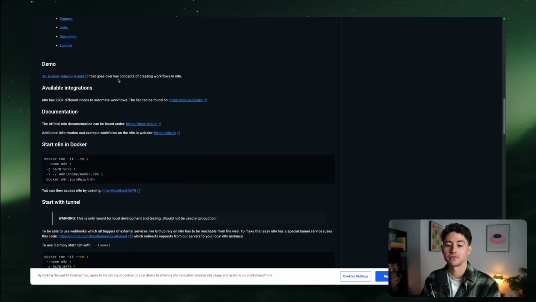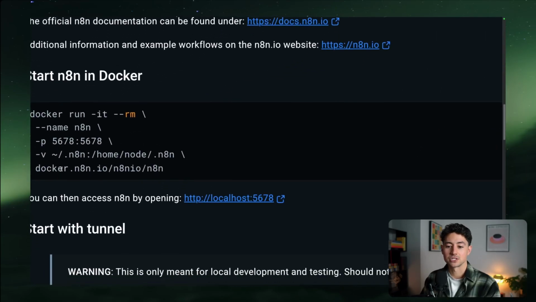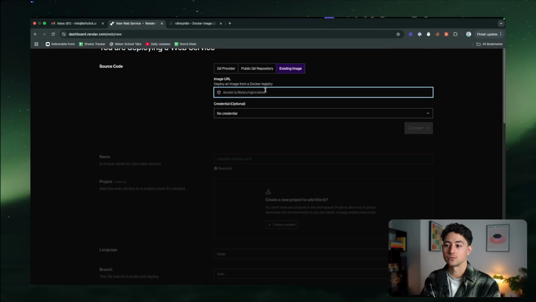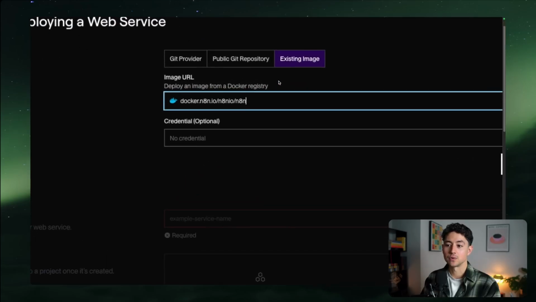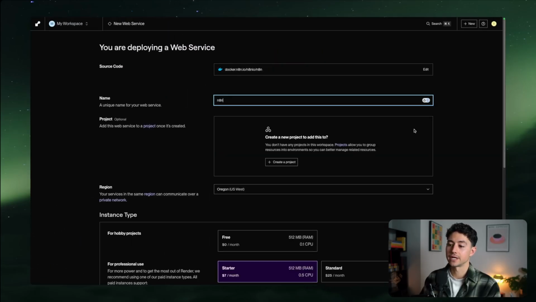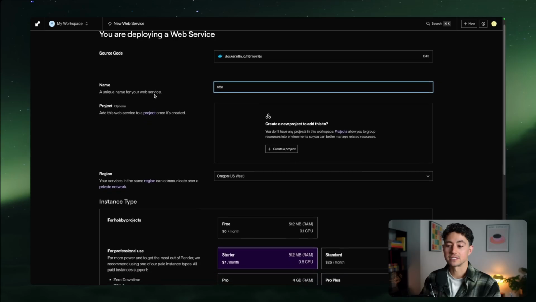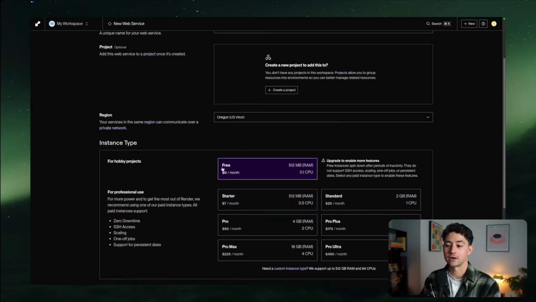And if you scroll down, you'll find a URL that looks something like this, docker.n8n.io/n8n/n8n. This is just what you copy. Then you go back to Render and paste it in where it says image URL up here. Then you click connect. I'm going to leave everything else blank, and I'm going to click on free for hobby projects.